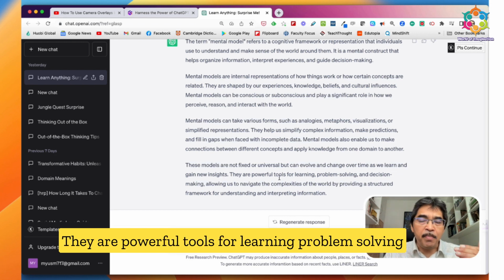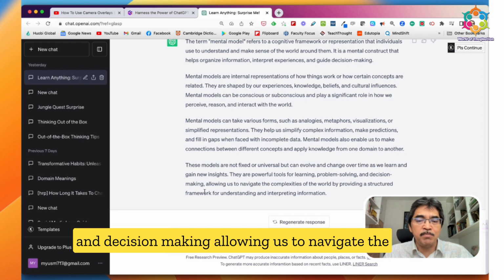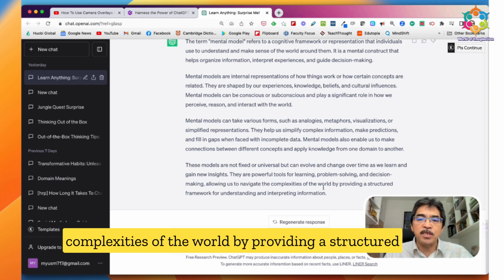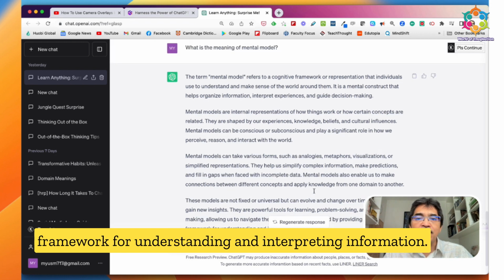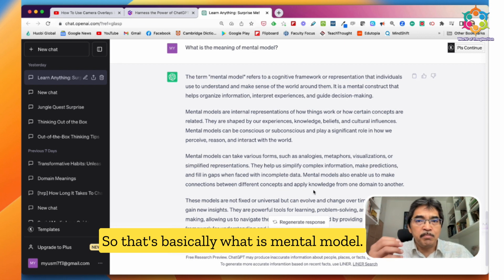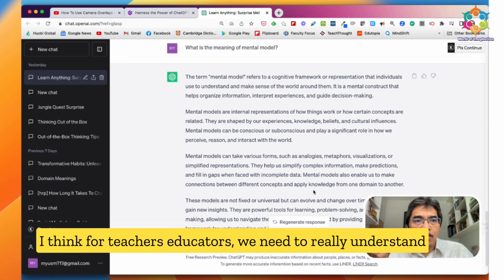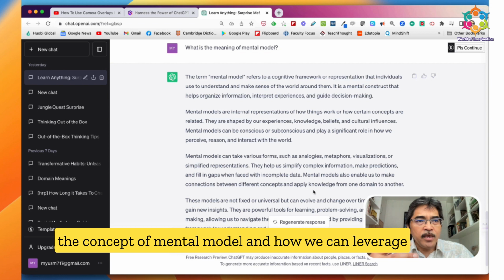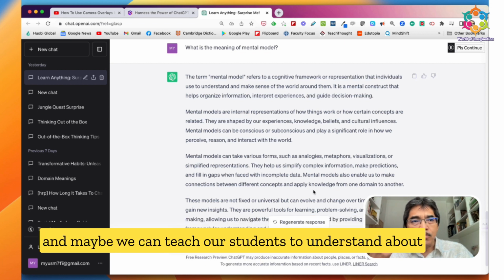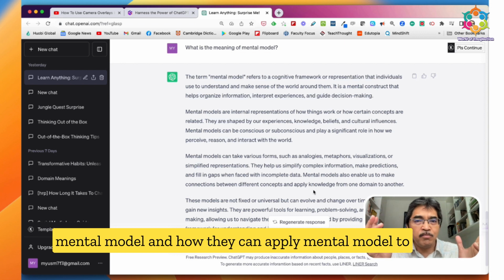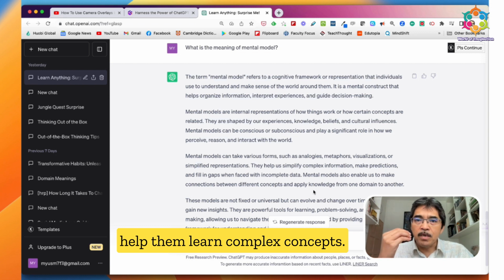They are powerful tools for learning, problem solving, and decision making, allowing us to navigate the complexities of the world by providing a structured framework for understanding and interpreting information. So that's basically what a mental model is. I think for teachers and educators, we need to really understand the concept of mental models and how we can leverage them to help explain complex concepts to students, and maybe we can teach our students to understand mental models and how they can apply them to help them learn complex concepts.